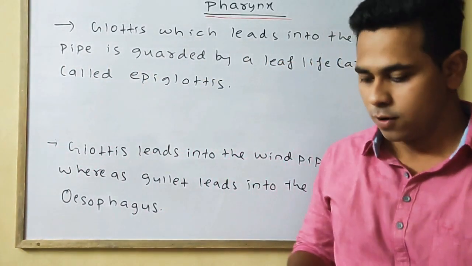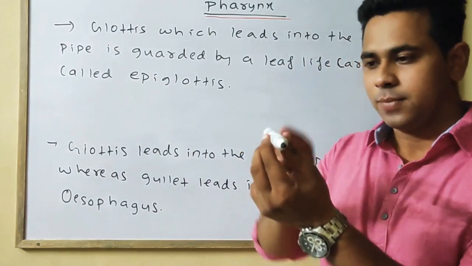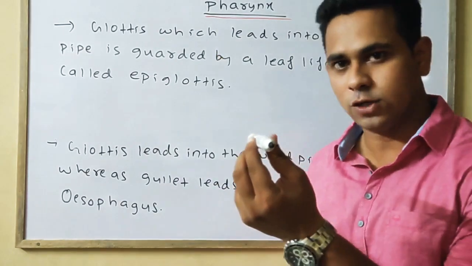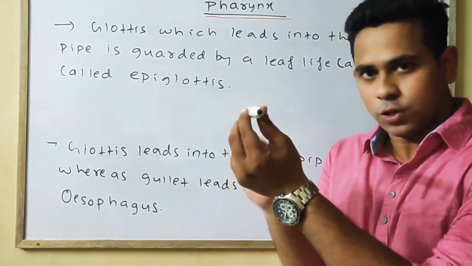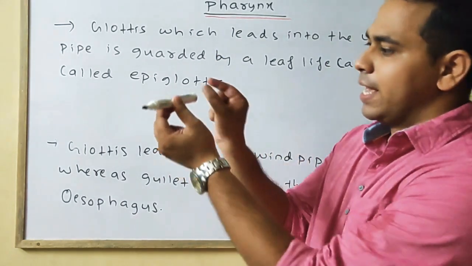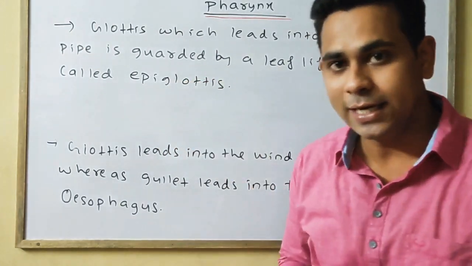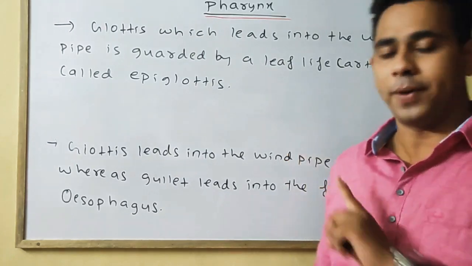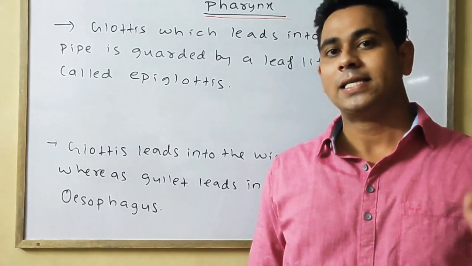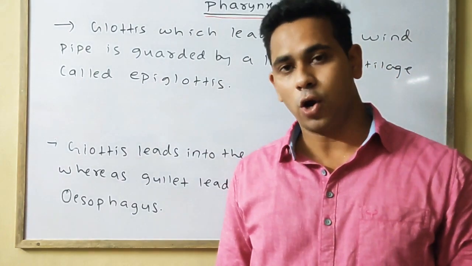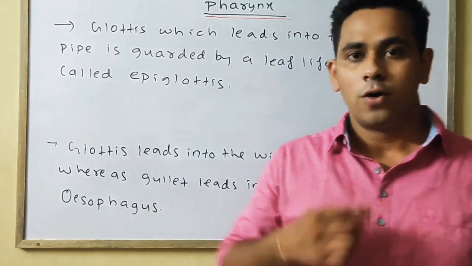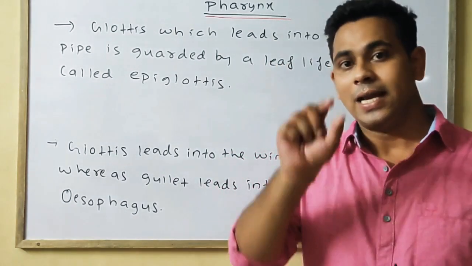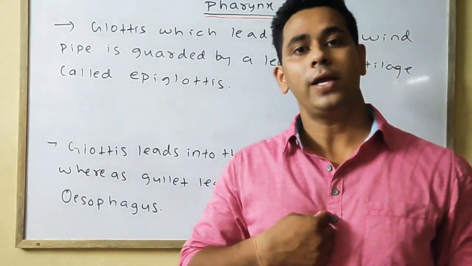First is your mouth cavity, then comes your pharynx region. The upper one is your nasopharynx, then the oropharynx, and the lower portion is your laryngopharynx. The laryngopharynx leads into two openings. First one is the glottis, second one is the gullet. The glottis leads into the windpipe or the trachea, whereas the gullet leads into the food pipe or esophagus.